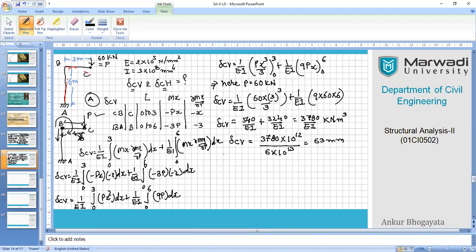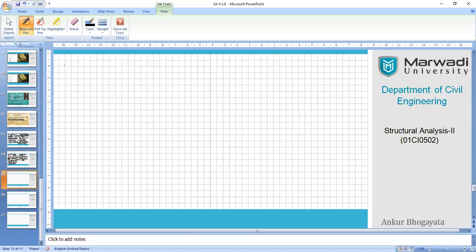All right. So within no time, we still have some minutes, so let me take this opportunity to go with the horizontal displacement as well. Wait for a while, it won't take much time. So now I want delta CH, and I don't have any externally applied horizontal force in that direction. So I will take a fictitious load, where I cannot say that this is P, this is 60 kilonewton itself, right? And I have lengths here, 3 meters, 6 meters.